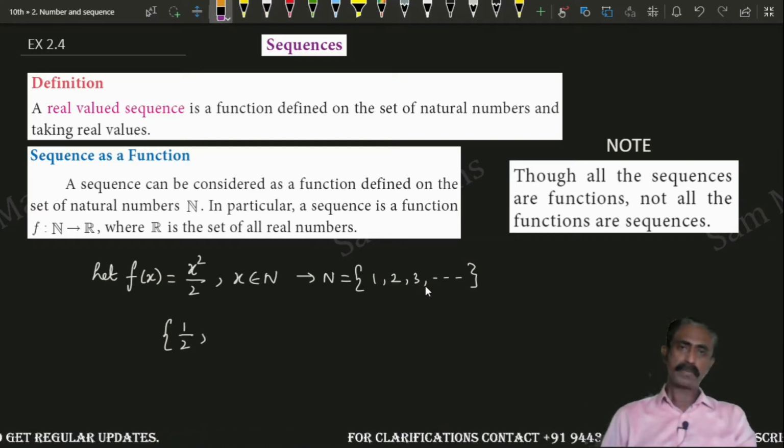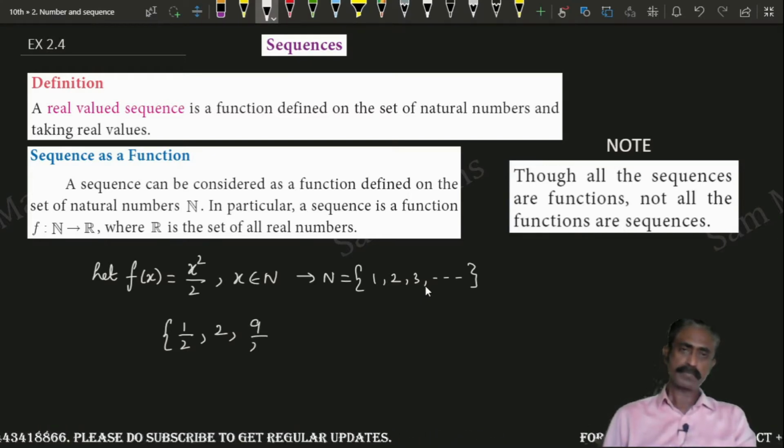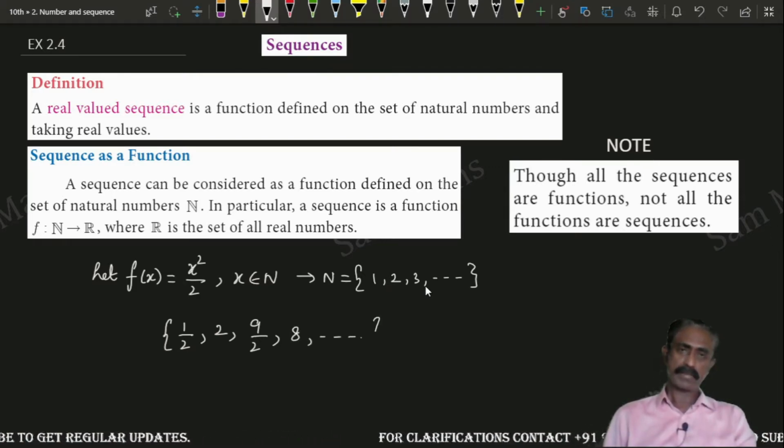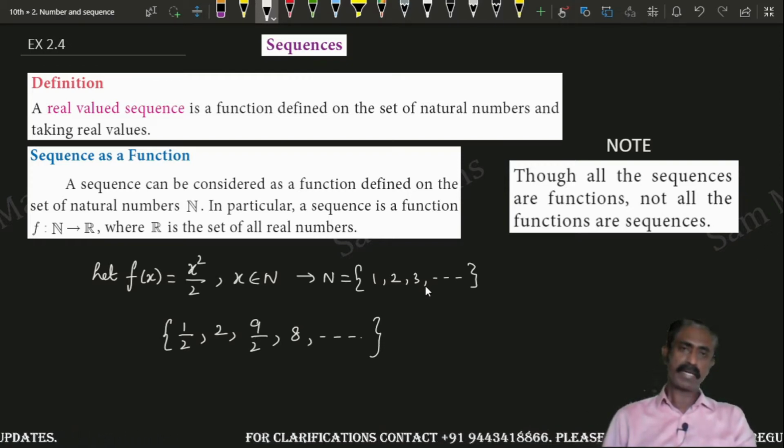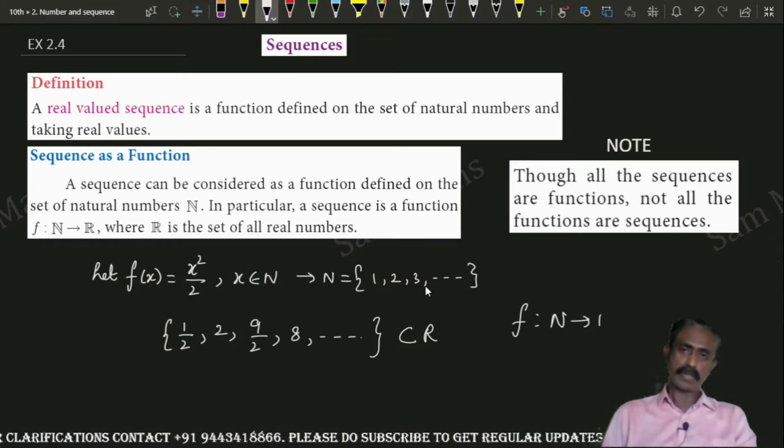Now substitute 2, 2 square is 4, 4 by 2, that is 2. Now substitute 3, 3 square 9, 9 by 2. For 4, substitute 16 by 2, that is 8. Which goes like this. All these elements are from the real number system, so it's a subset of R. So we can say that f is from N to R.